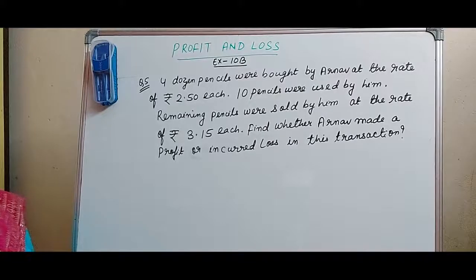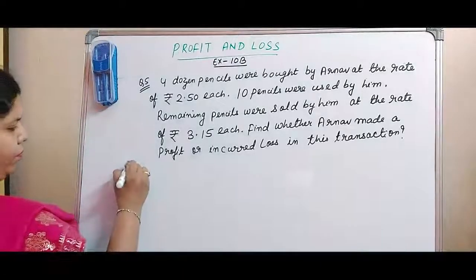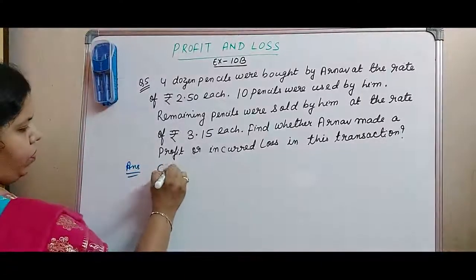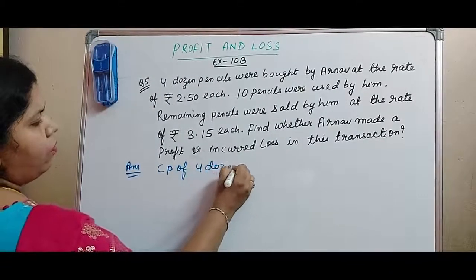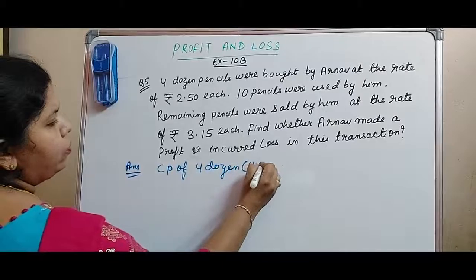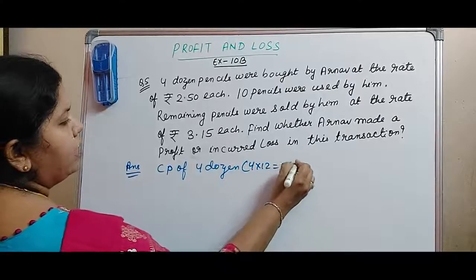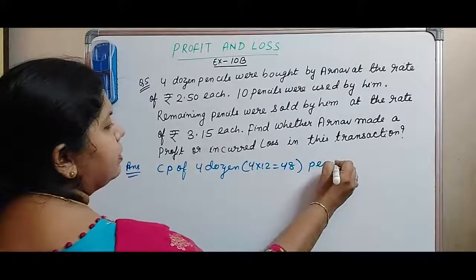So first we need to take out cost price of 4 dozen pencils. Cost price of 4 dozen. 4 dozen means it is 4 into 12 equal to 48 pencils.